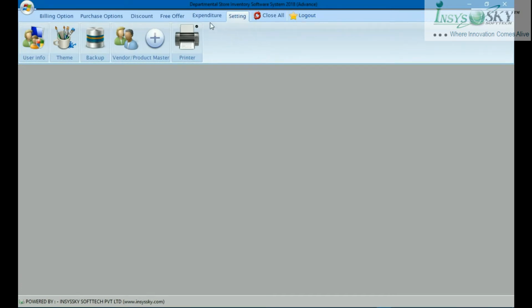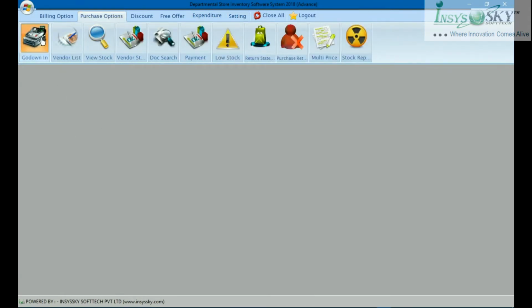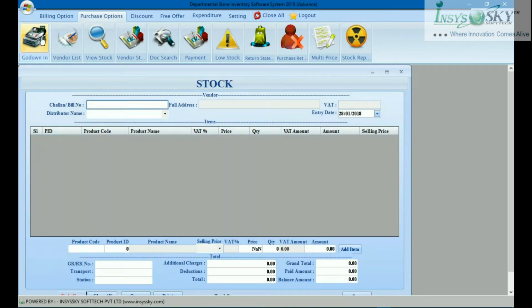Then let me show one more portion, that is the purchase option. If you buy anything from a distributor, meaning from a vendor, you can enter here the challan number or the bill number, the products, the quantity, the price, your buying price, everything. It will go to the database so that anytime you can see from which vendor you have purchased, what product, what price, and what the tax would be.